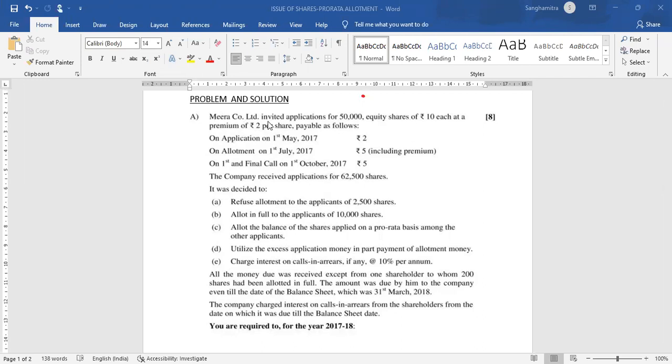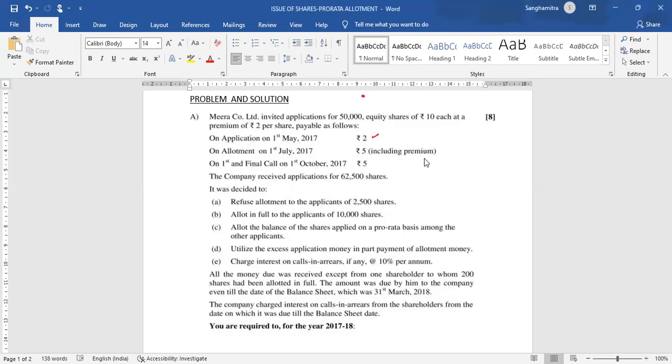Mira and Company invited applications for 50,000 equity shares of rupees 10 each at a premium of rupees 2 per share, payable as on application. The application money was asked for on 1st May 2017, the amount being 2 rupees.